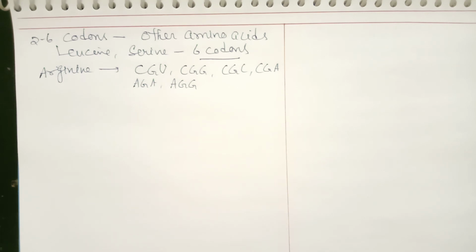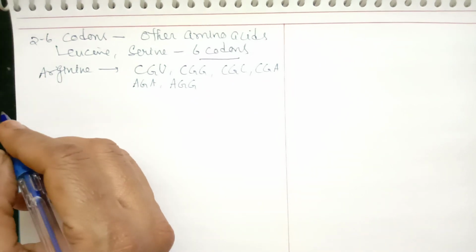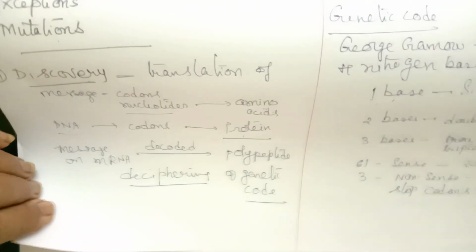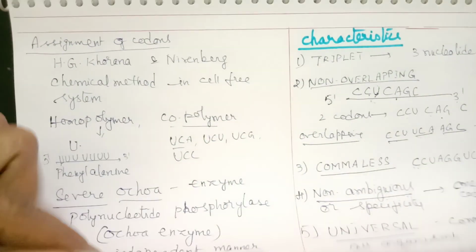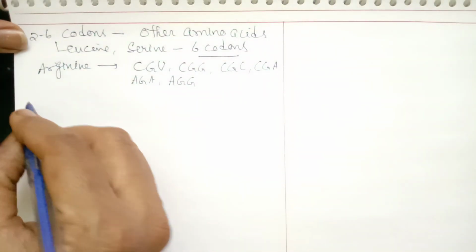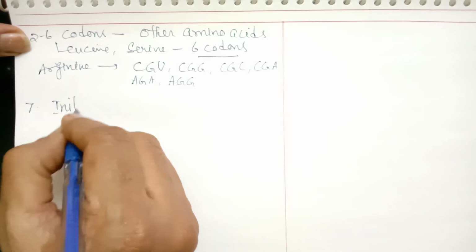Now the next property is terminating codons or nonsense codons. They have terminating or nonsense codons. Which property are we doing? The 7th one. We are doing the 7th property. Initiating codons.